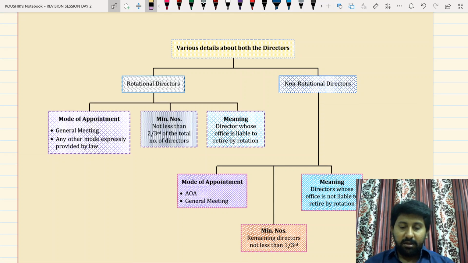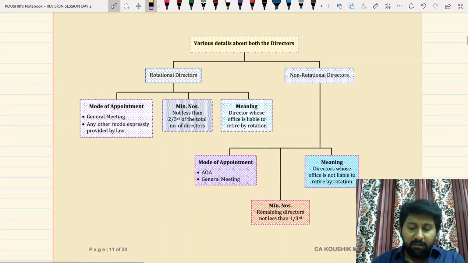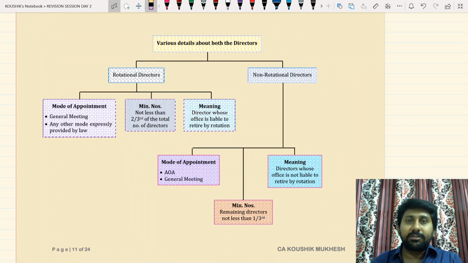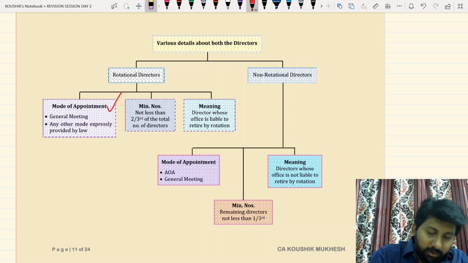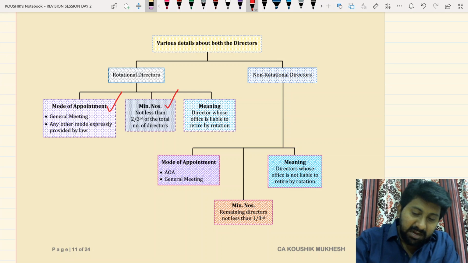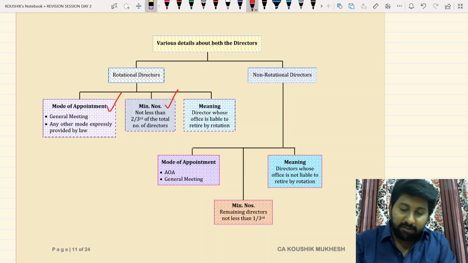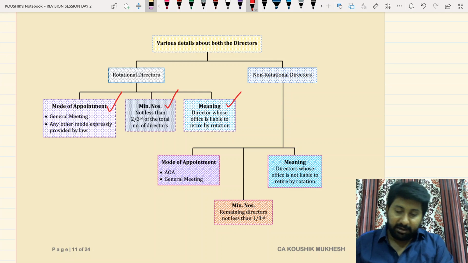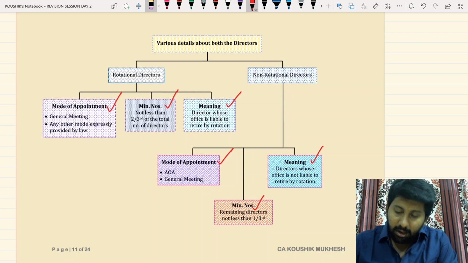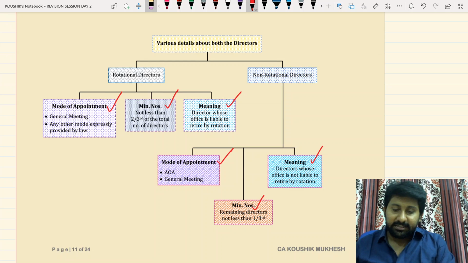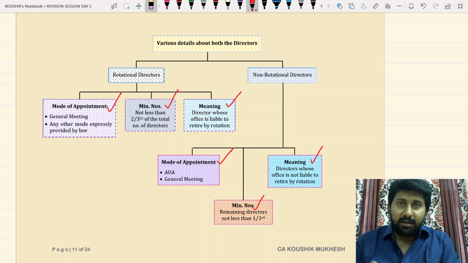Now, we always need to answer three questions for every director, rotational and non-rotational, which means six questions in total. How are rotational directors appointed? What is the minimum number of rotational directors required? What is the meaning of a rotational director? And the same three for non-rotational directors: the mode of appointment, the number required, and the meaning. Let us go from the last.